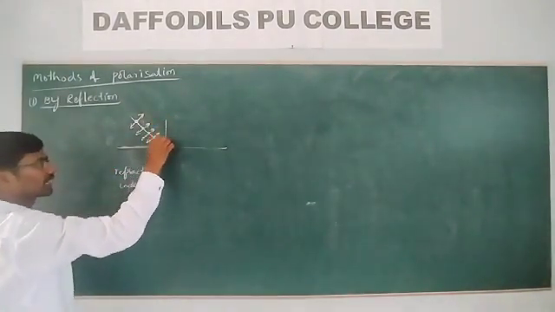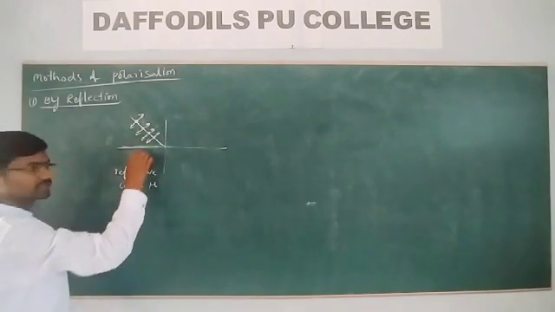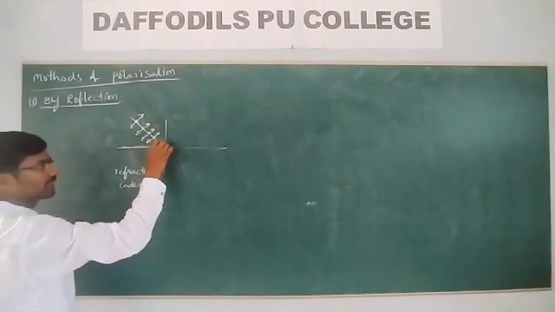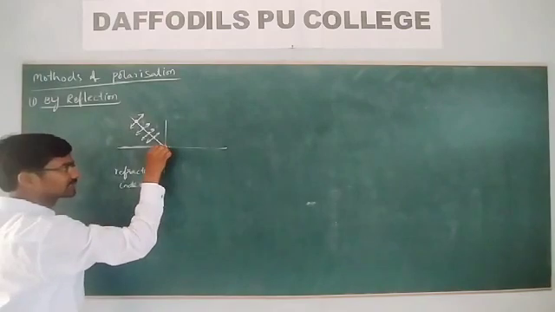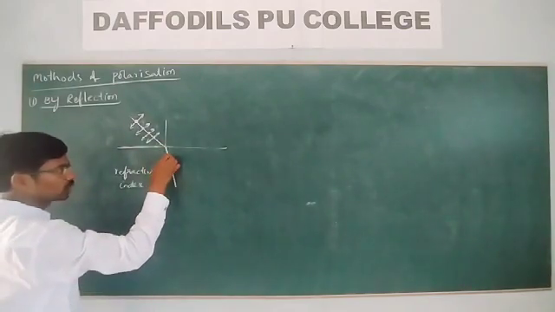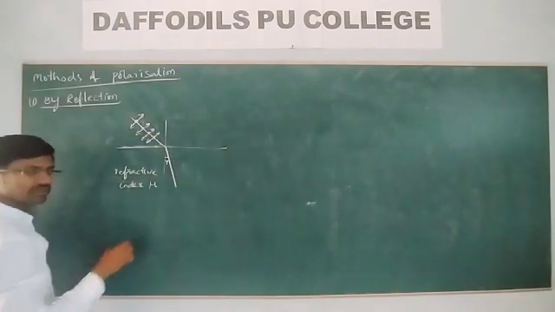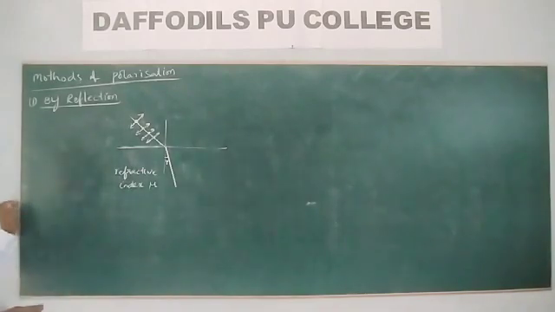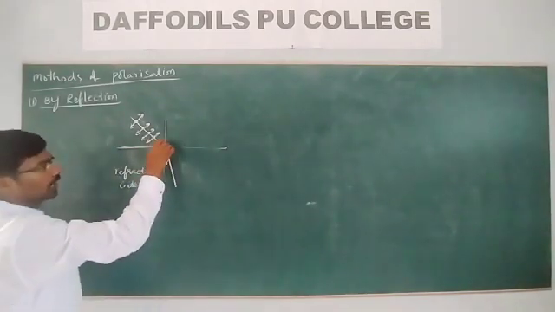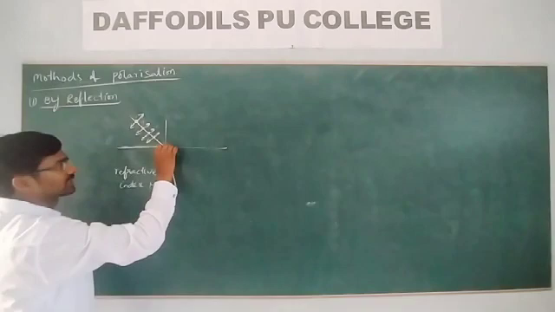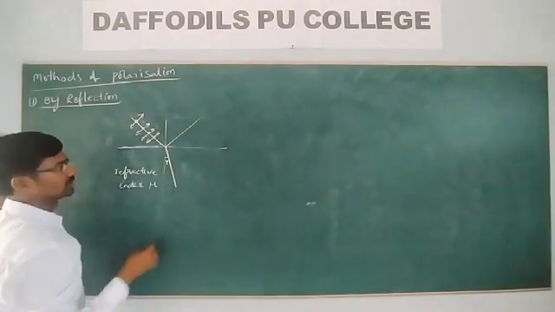Now whenever the light is incident on a boundary separating two media, what will happen? A part of the light gets refracted, and this is what we call the angle of refraction. Now a part of the light gets reflected.